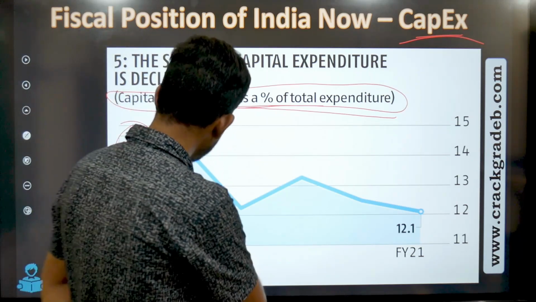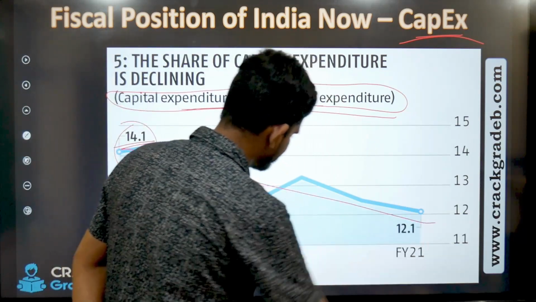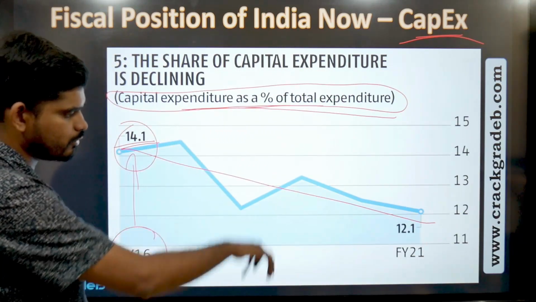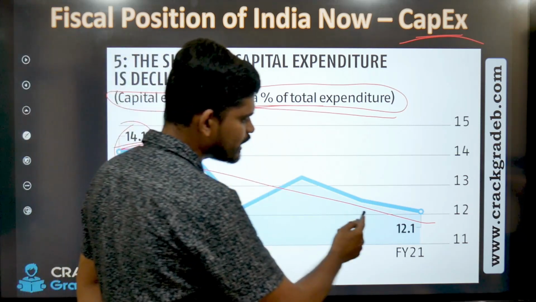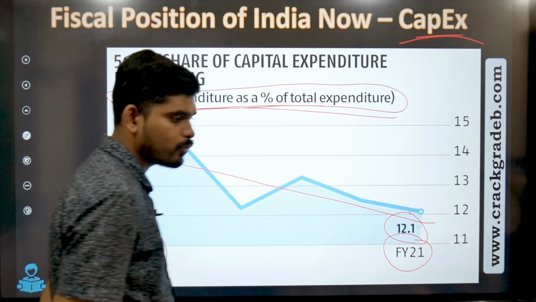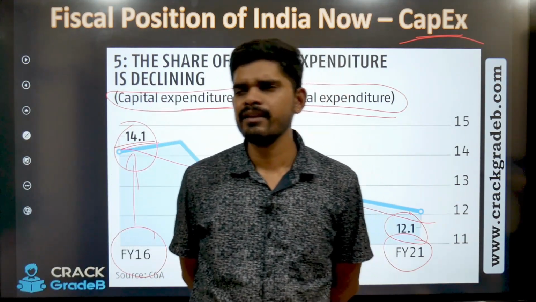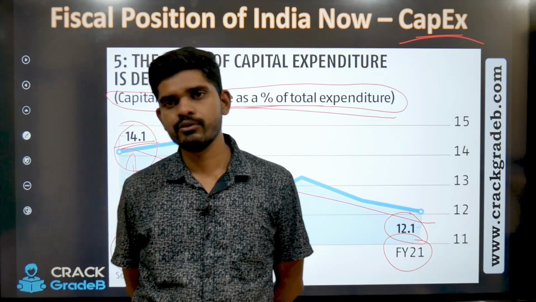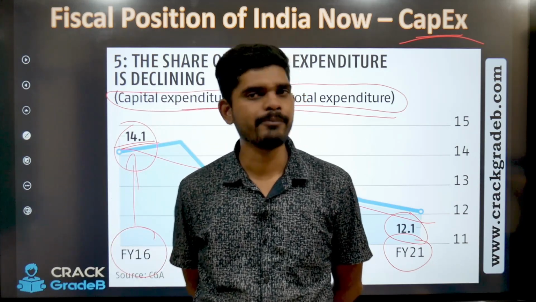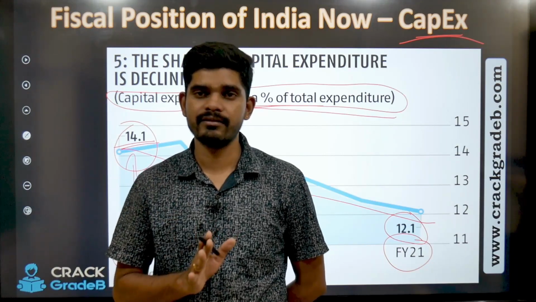But you see the decline, if I draw a graph, the slope is a downward slope. So this means continuously there was a decline. In financial year 21, it is just 12.1%. It's coming down. So do you think it's good? Absolutely, it's not good. So capital creation should be there.